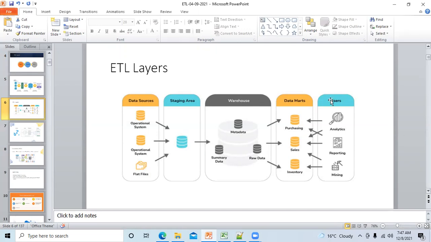Okay, is that clear? Yeah, clear. Perfect. Good question. Okay, so this is all about ETL, the flow I have told you. ETL flow of any typical ETL project. Now let's move to the next one.